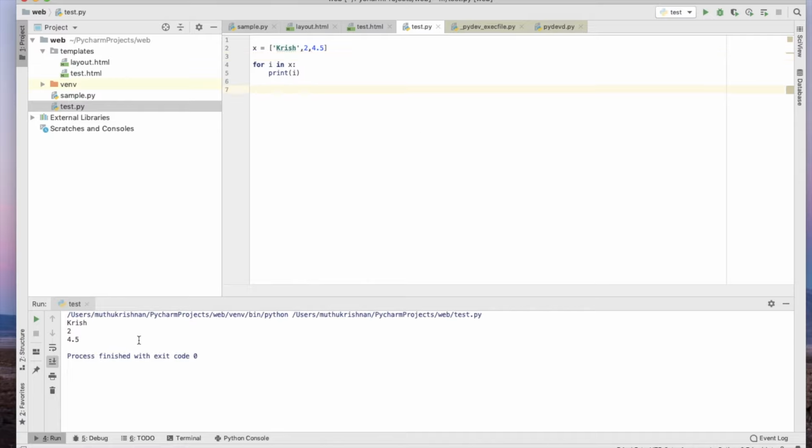Yes, can you understand? If it is a tuple it is also possible. This is a list, so you can read any data type, but it is read in sequence. This is how your for loop works.